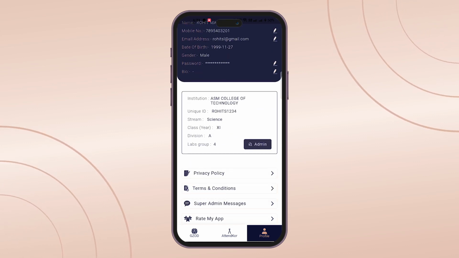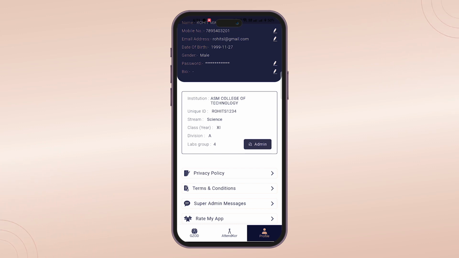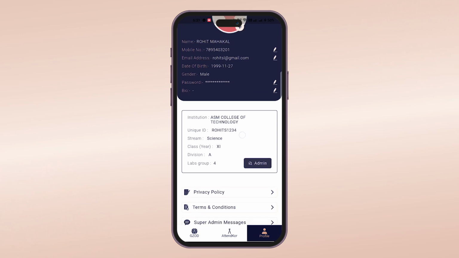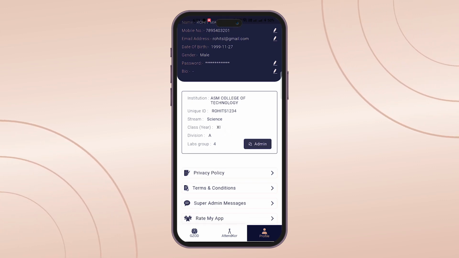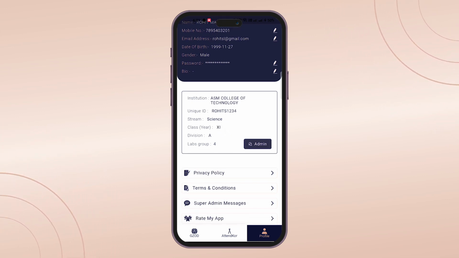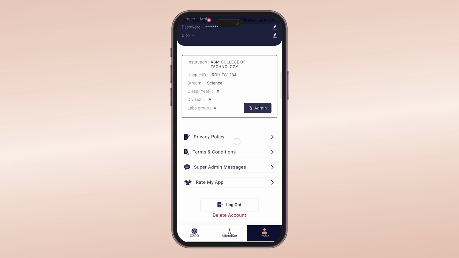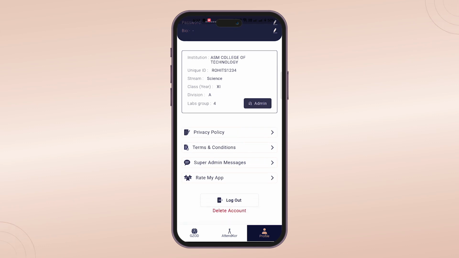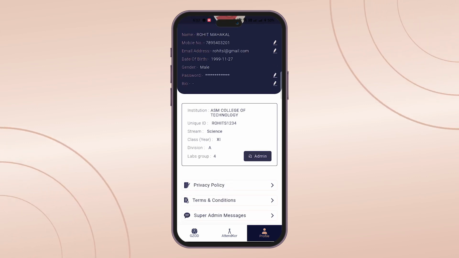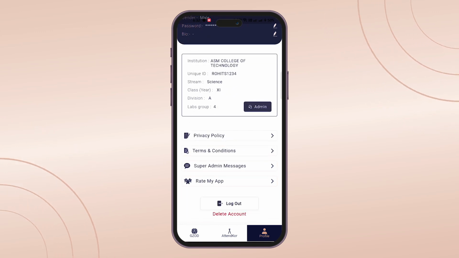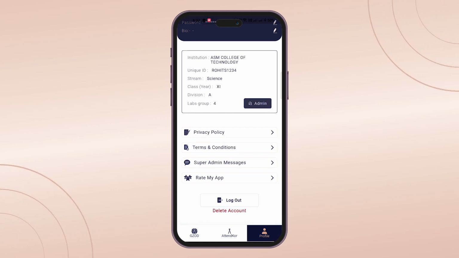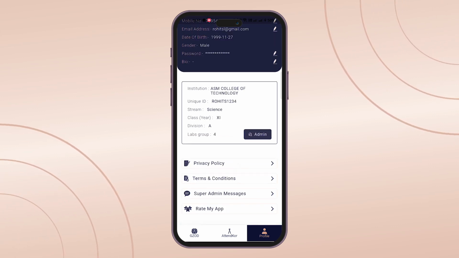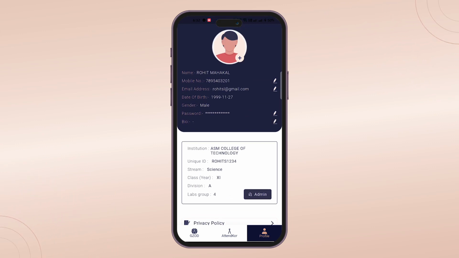Since we have already added the institution or college, you can view details such as institution or college name, unique student ID for the college, stream, class and division, as well as the lab group. To add an institution, you need to enter the institution code provided by the student's respective college. To verify if the user is an authorized student at their institution or college, we have employed a pre-validation method. This involves comparing the user's email address and mobile number with the student data added by the